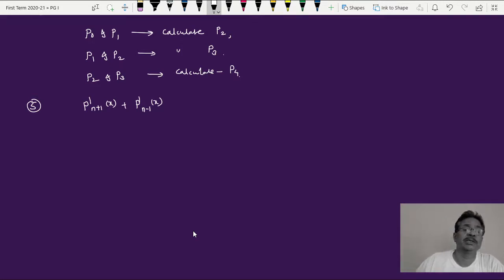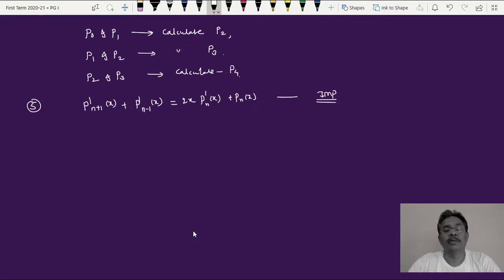So that is P dash n minus 1 of x is equal to twice x times P dash n of x plus Pn of x. So this is also important from the examination point of view, both for TYBSc as well as MSc. This derivation is also asked very many times.